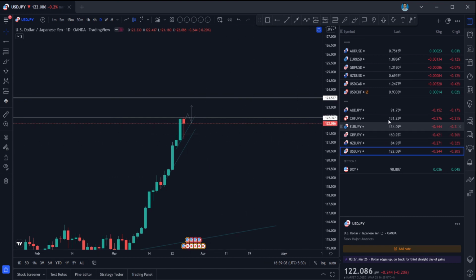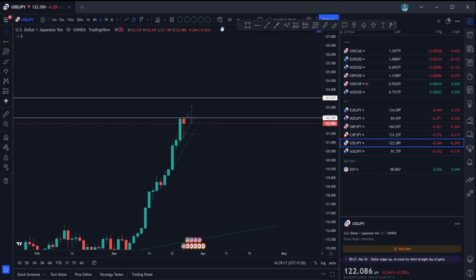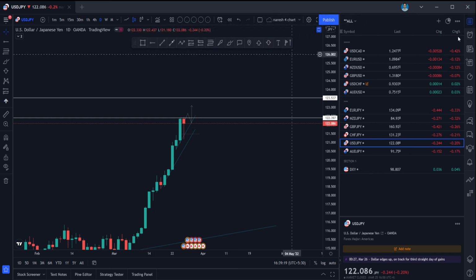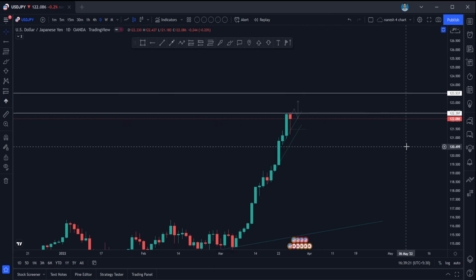And for shorts, you can select whichever pair on that day is weaker compared to other pairs, and you can go for that pair.